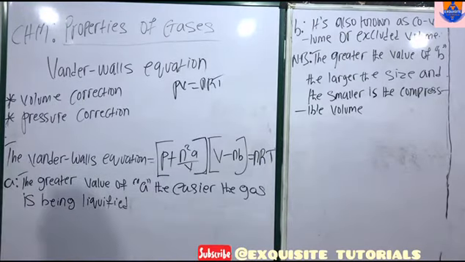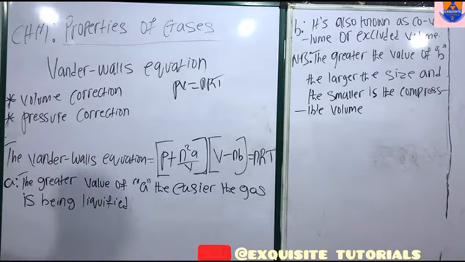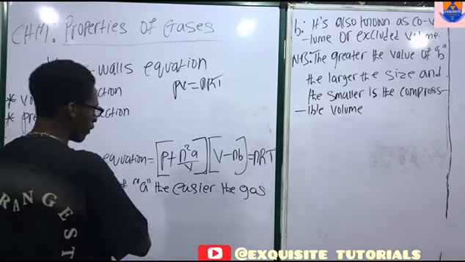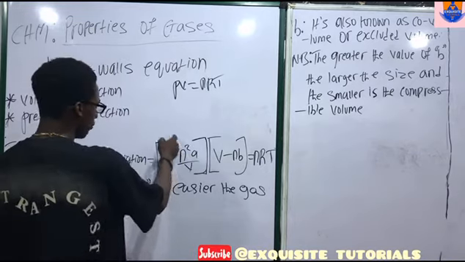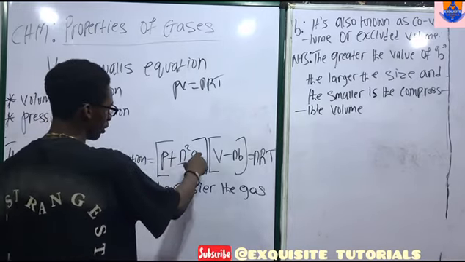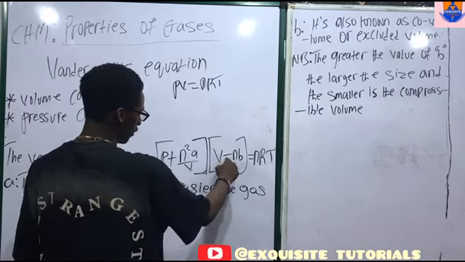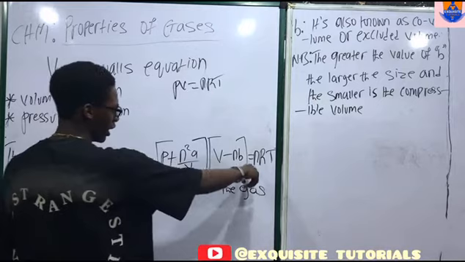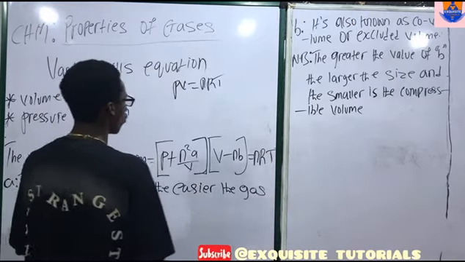These are the corrections he brought about: the volume correction and the pressure correction. Now this is what we have: P plus n squared a over V squared, in brackets, multiplied by V minus nb, is equal to nRT.